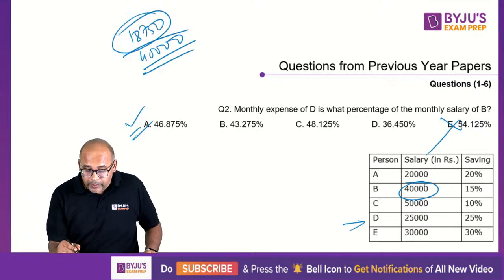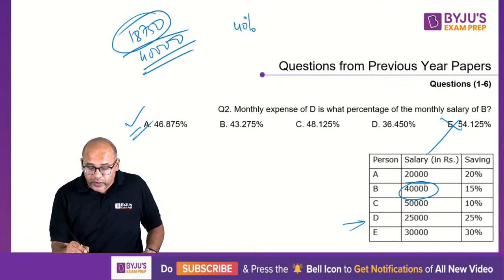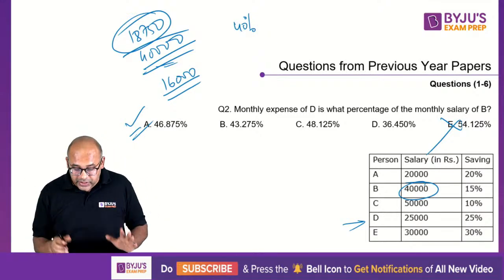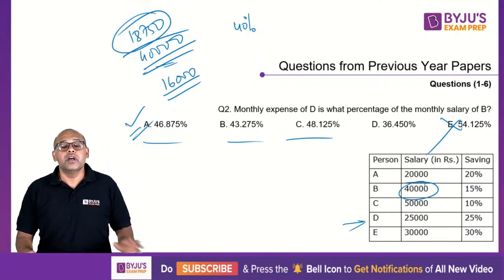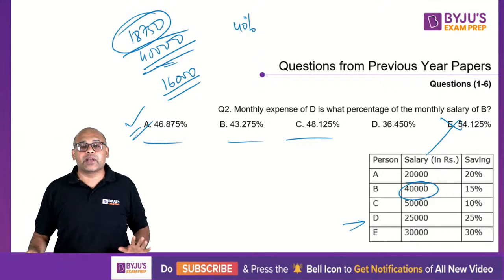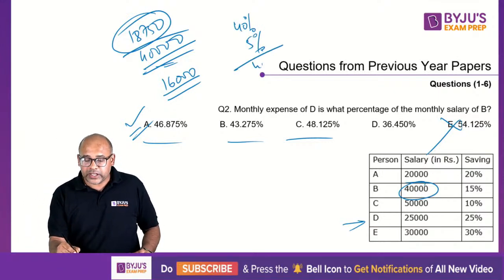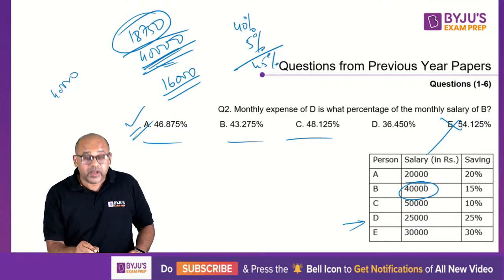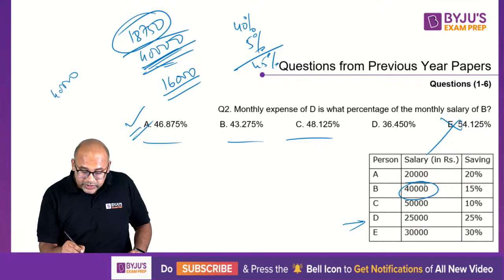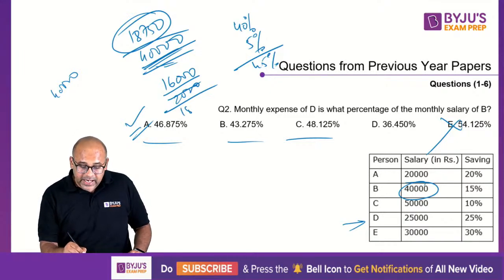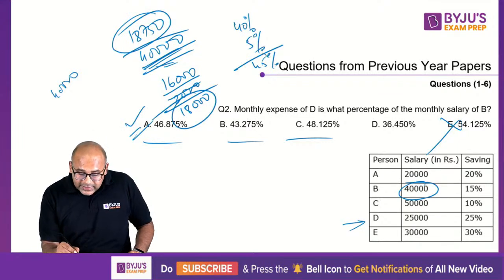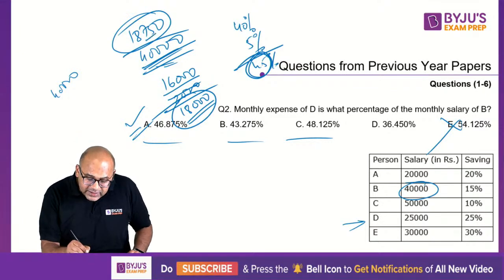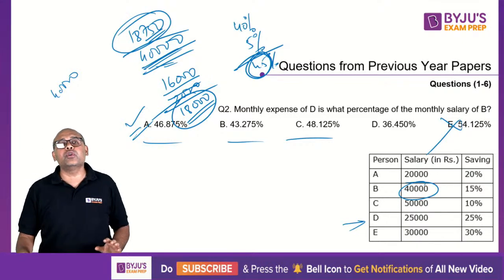How much is it? So remember, 40% if I want to calculate, 40% of 40,000 is 16,000. So my answer is more than 40%. How much more? That's the question. There are three options which are more than 40%. So what I'll do is, I will take one value which is easy for me to calculate. Let me take 5%. 45% if I calculate, I'll see what happens. So remember, 10% is 4,000. 5% is 2,000. So 45% is 18,000. So my answer is very, very close to 45% because I got already 18,000. I just need 750 more. So my answer should be very close to 45%.